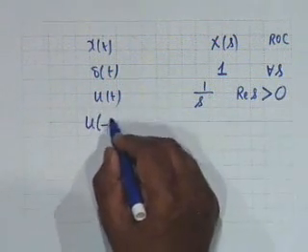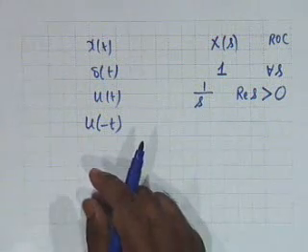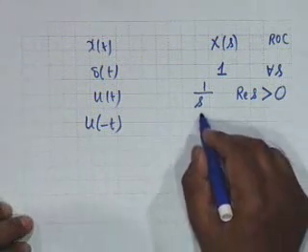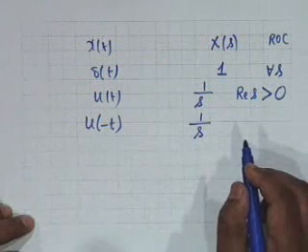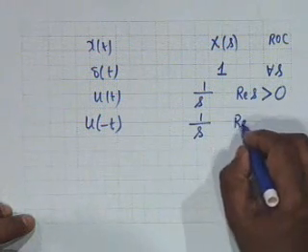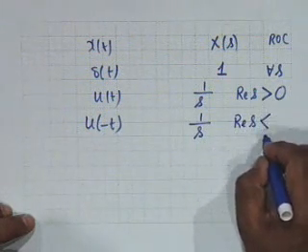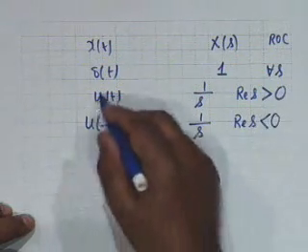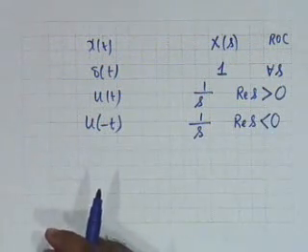This is a right-sided ROC or a right half ROC. On the other hand, if the function is u of minus t, that is, if the signal is a left-sided signal, the Laplace transform is the same 1 by s, but the ROC becomes a left half plane, that is real s less than 0. You must distinguish between the two.